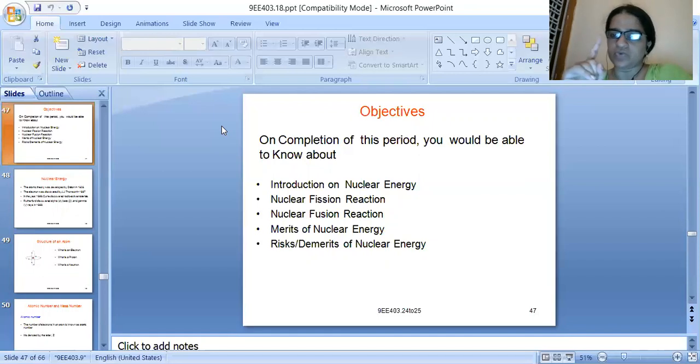One unit is equal to one kilowatt hour. Nuclear energy means the energy which is released with the usage of nuclear materials or radioactive materials. That type of energy is called nuclear energy.